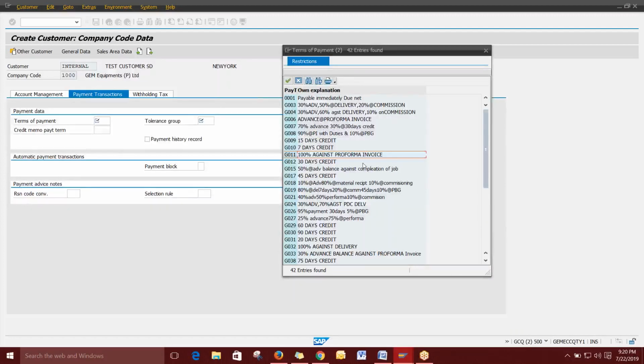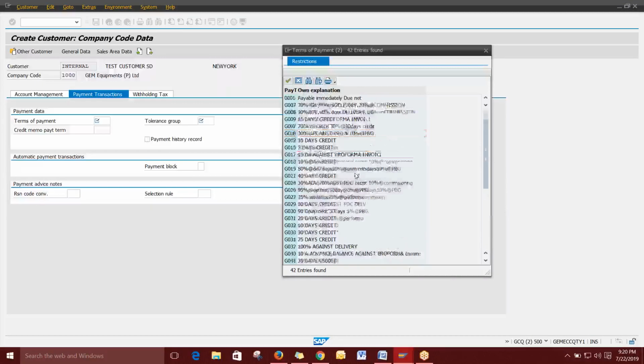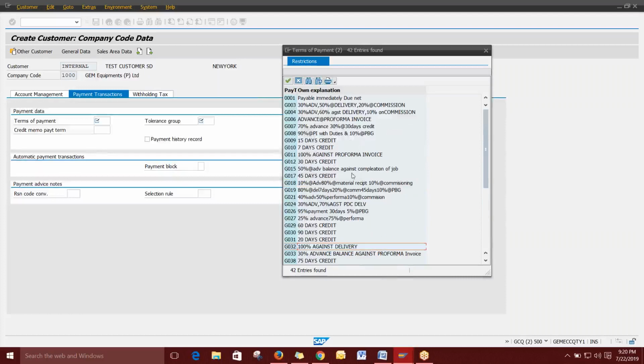Like this you can have 100% against delivery, or else advance against pro forma. So you can get the complete amount, then you can sell. It is up to the management.